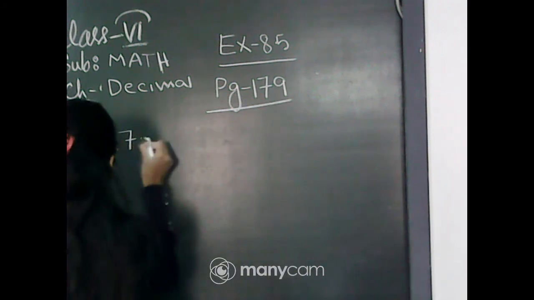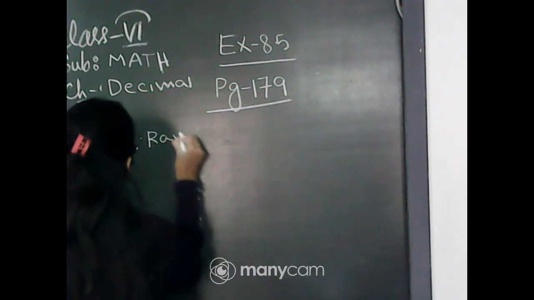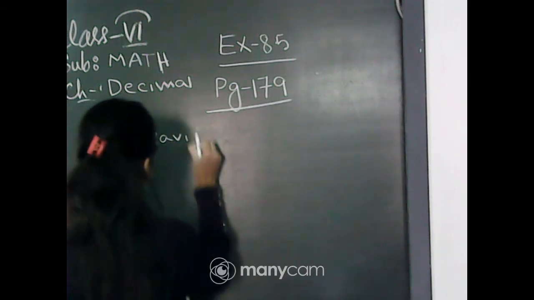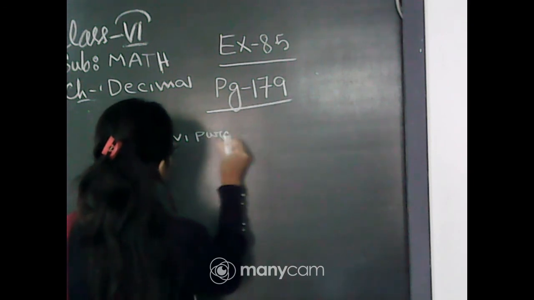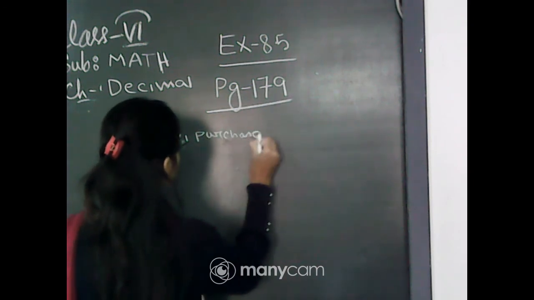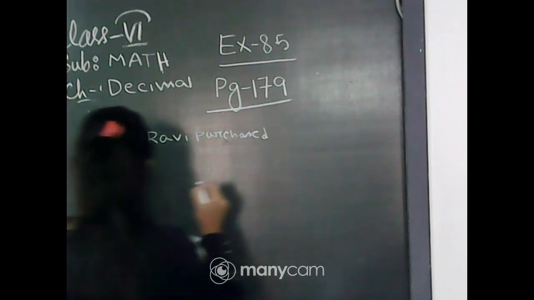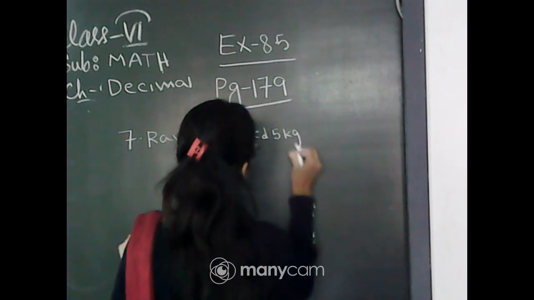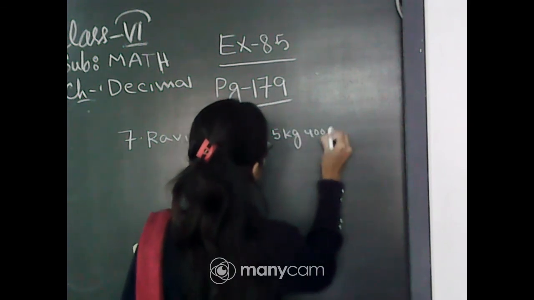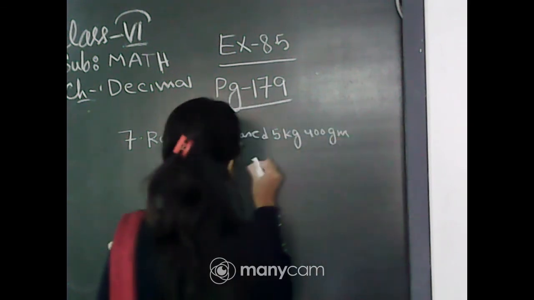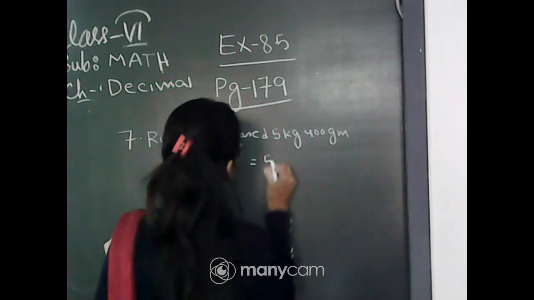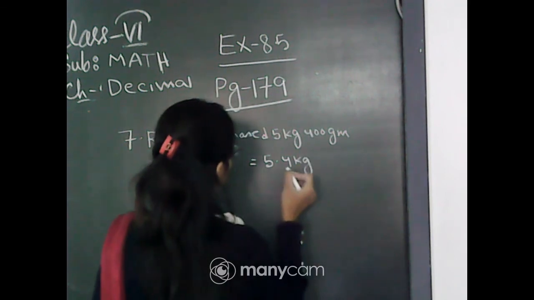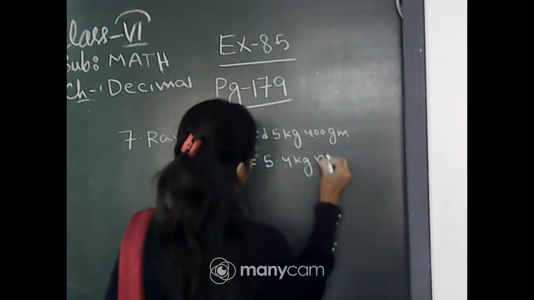Here it is given that Rabi purchased 5 kg 400 gram, that is 5.4 kg rice.